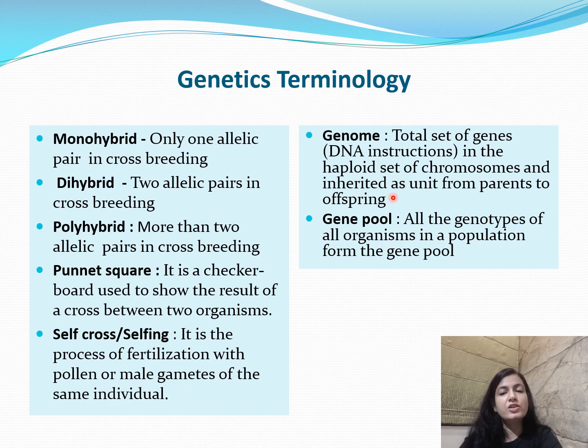Genome is a total set of genes. It is the total set of genes in the haploid set of chromosomes, and it is inherited as a unit from parents to the offspring. Gene pool is the sum total of all the genotypes of all organisms in a population. Okay? So this was all about the basic terms of genetics.